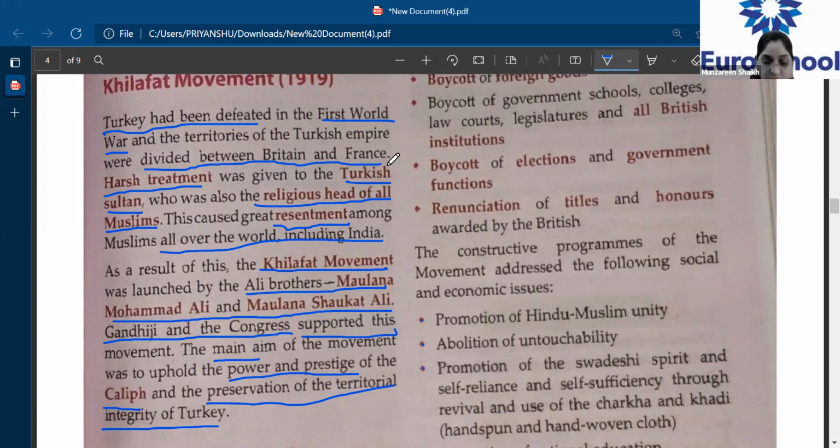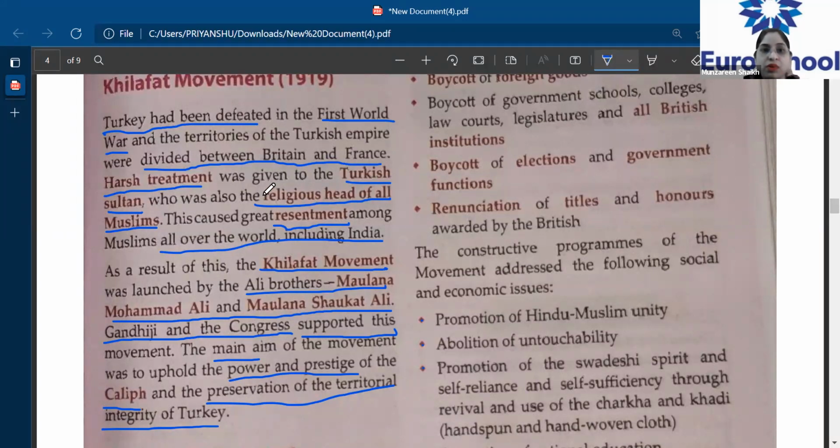All right. And who was this Turkish Sultan? Basically, who was this Turkish Sultan? Ma'am, he was the Caliph. Yes, he was the Caliph. Sultan is called Caliph. Sultan means Caliph. And who was this Caliph? He was the religious head of all the Muslims.